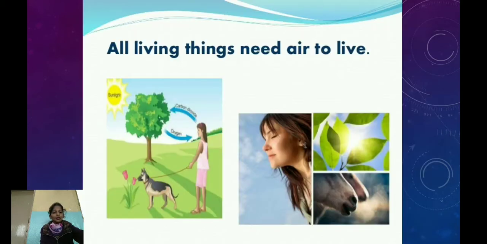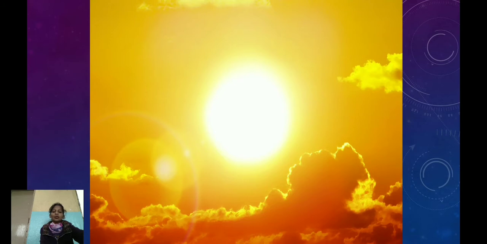What need do we meet through breathing? How is this need made? The need of oxygen to survive is made through breathing. For this purpose, we breathe in air through our nose. From where does the earth get light and heat? The earth gets light and heat from the sun.